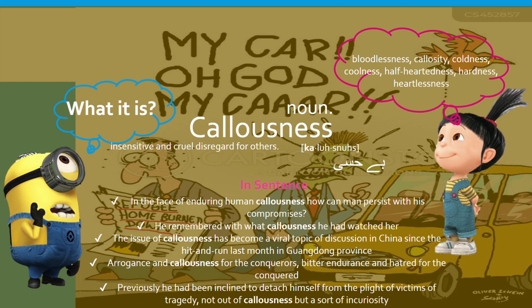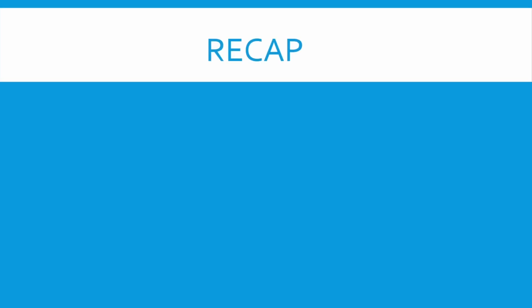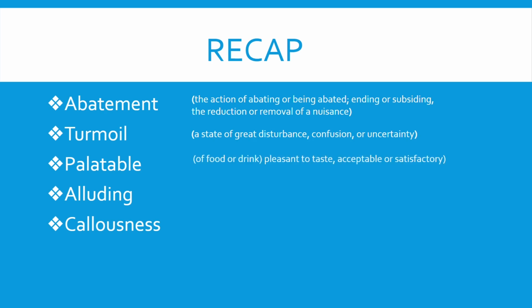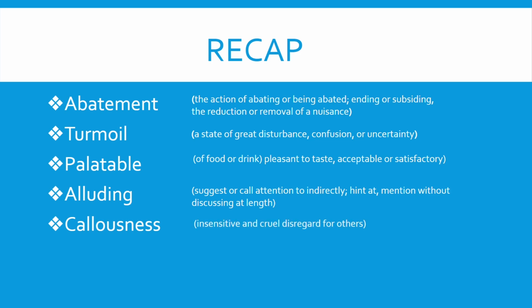So let's recap the different words we have learned so far. That is abatement, the action of abating or being abated, ending or subsiding, the reduction or removal of nuisance. Turmoil, a state of great disturbance, confusion or uncertainty. Palatable, food or drink pleasant to taste, acceptable or satisfactory. Alluding, to suggest or call attention to indirectly, hinted, mentioned without discussing at length. And callousness, insensitive and cruel disregard for others.